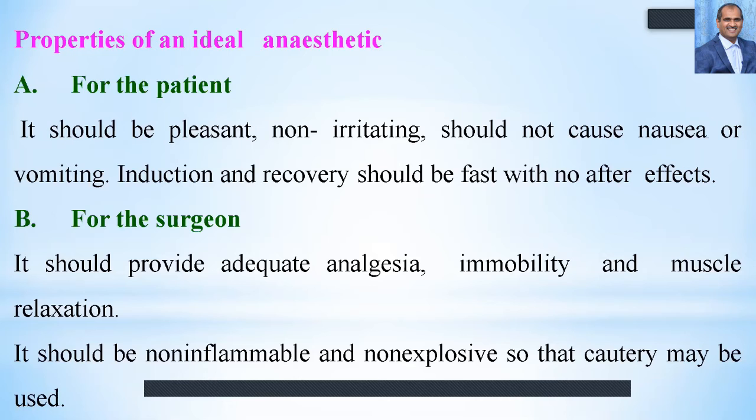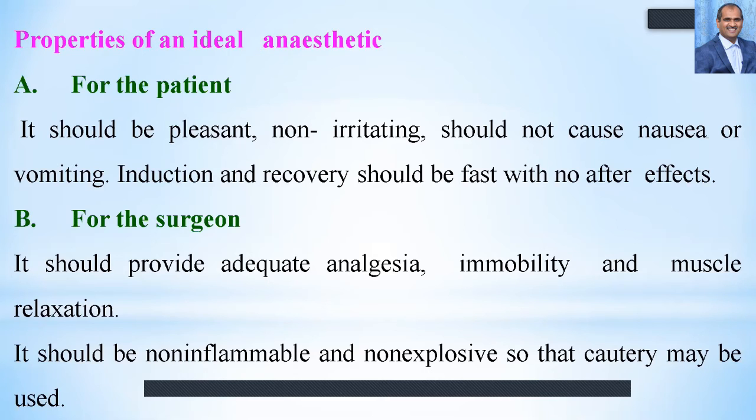So, the properties of an ideal anesthetic. There are varieties of properties to become an ideal anesthetic, and it should be very pleasant and non-irritating to the trachea or the respiratory tract and should not cause nausea or vomiting. Suppose the gas smell has a pleasant odor, then the patient feels very happy, or else if it is a pungent odor, then he may have nausea or vomiting. And induction and recovery should be very fast with no after effects or hangover effect.